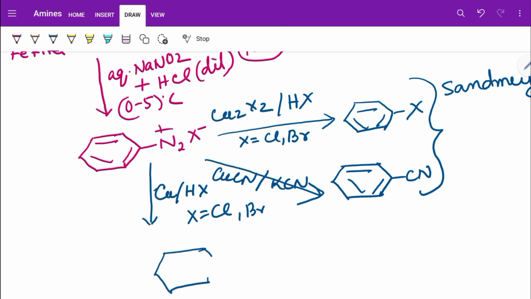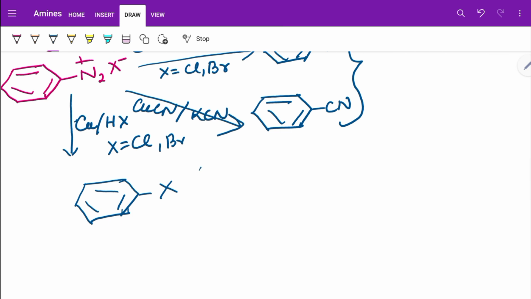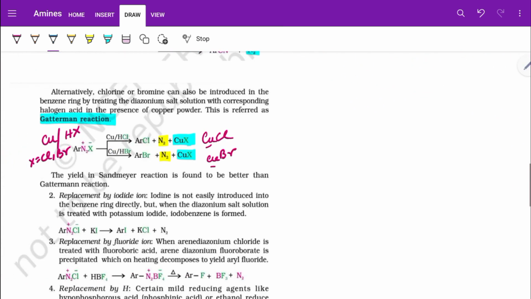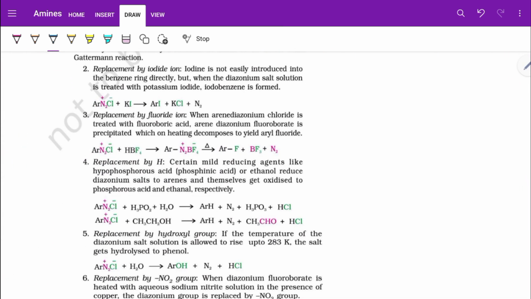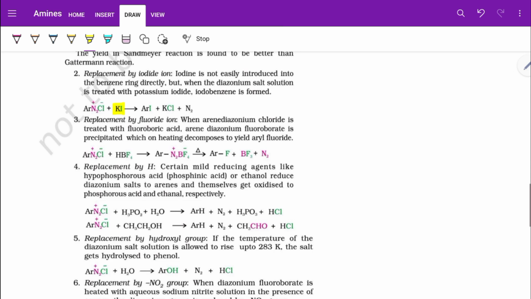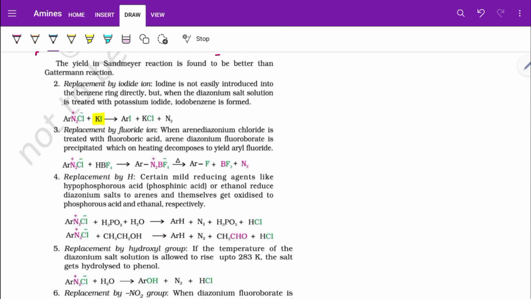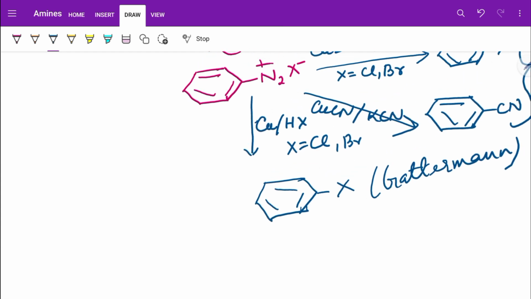This is known as the Gattermann reaction. They are important as name reactions. Next, let us see: if I give KI, I will get iodobenzene. The side products are KCl and N2. So chlorobenzene and bromobenzene are obtained in this method.